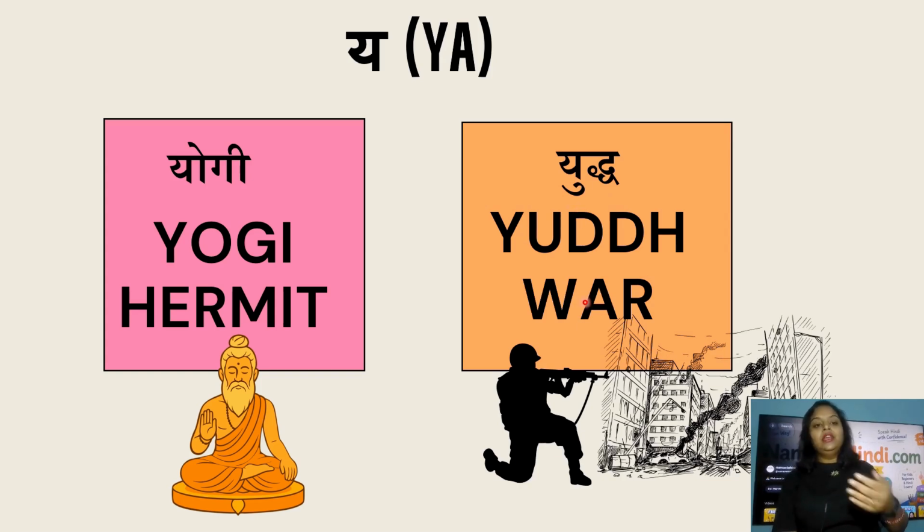इन देशों में युद्ध चल रहा है. There is a war going on in between these countries. इन देशों में युद्ध चल रहा है. So yogi is hermit, युद्ध is war.